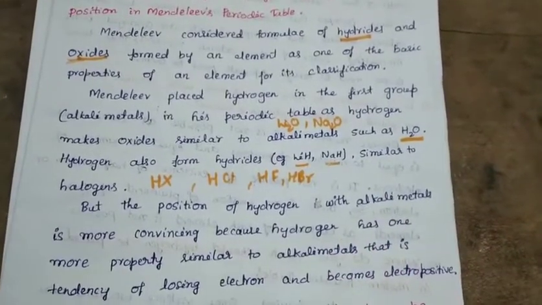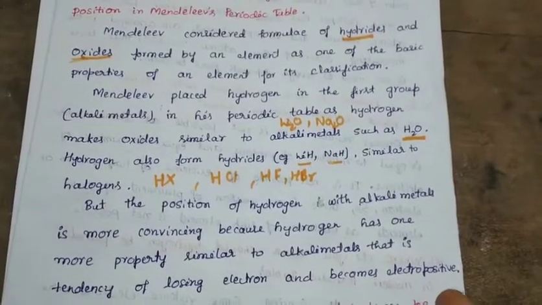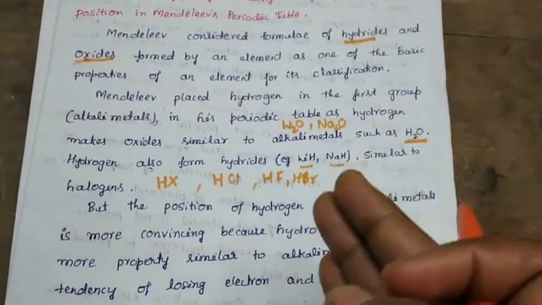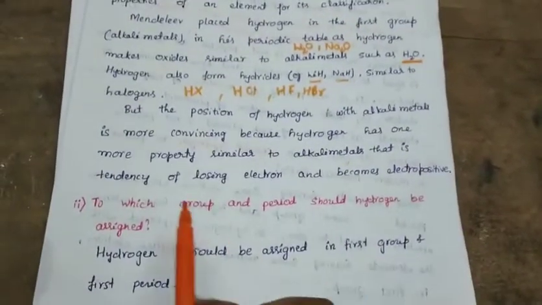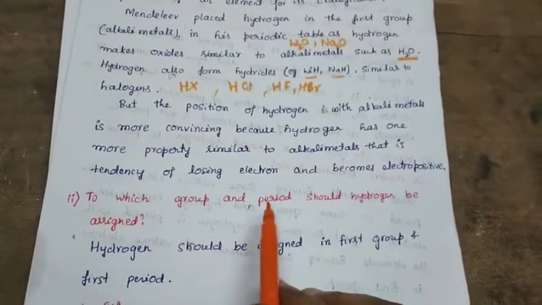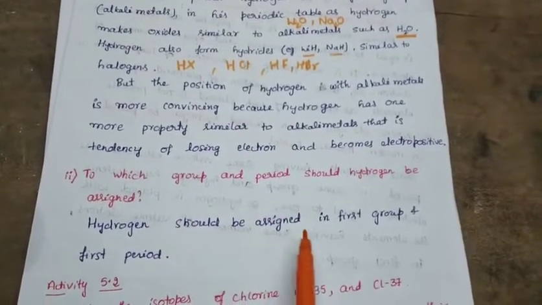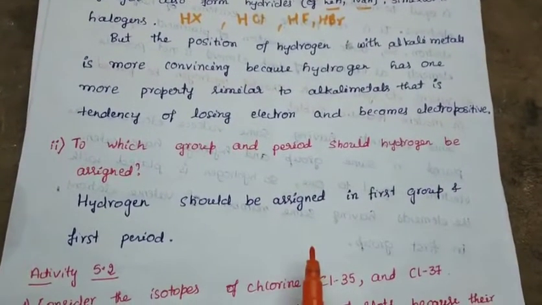First group elements also have the tendency to lose an electron and become electropositive. Therefore hydrogen is placed in the first group. Moving on: in which group and period should hydrogen be assigned? Hydrogen should be assigned to the first group and first period.